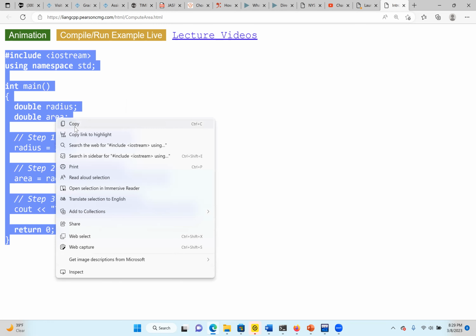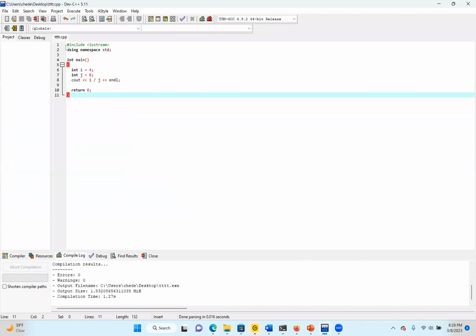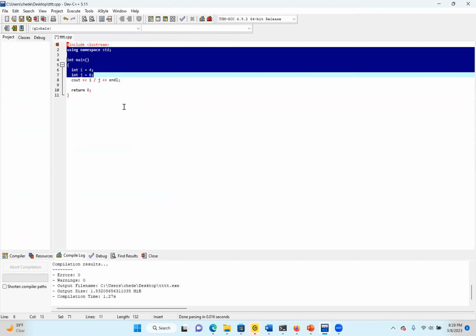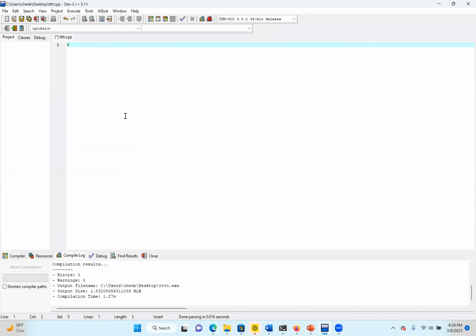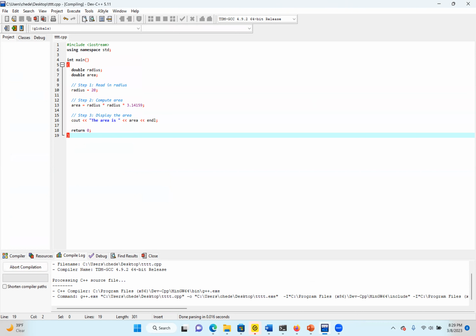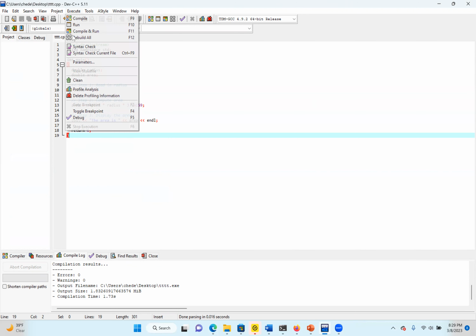So let's try and run it, then we look at the steps. I'm going to use the same file as previously because I don't want to change the name or save it, so I delete everything. The first thing we do is compile it, and there is no error. Errors is 0, warnings is 0. Then we run it.